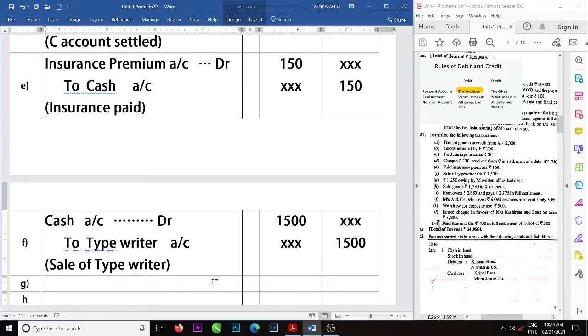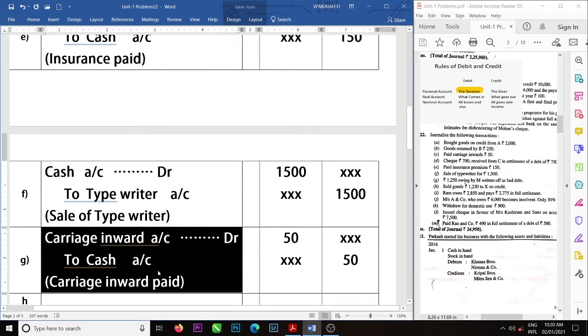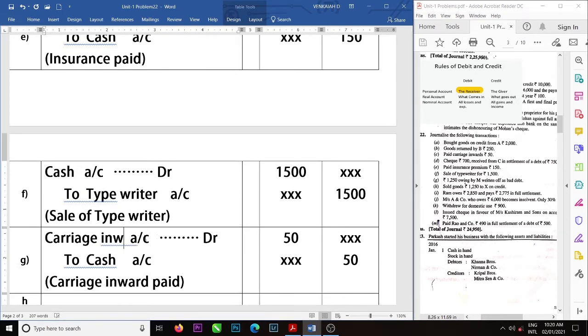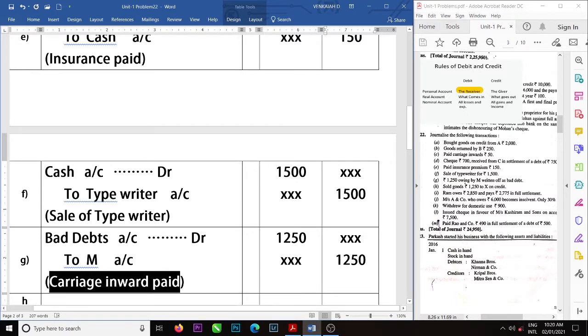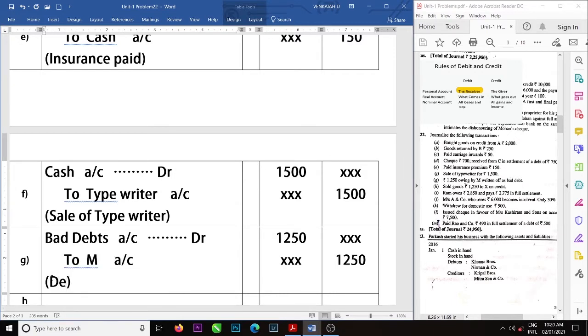Bad debts account debit. All expenses and losses should be debited. Bad debts account debit to M account. Amount is 1250. Debt from B became debt from M, I think.